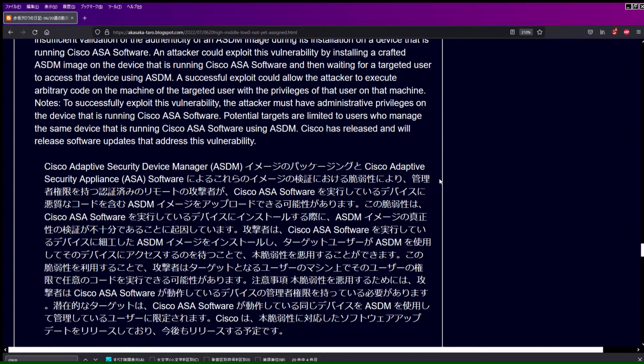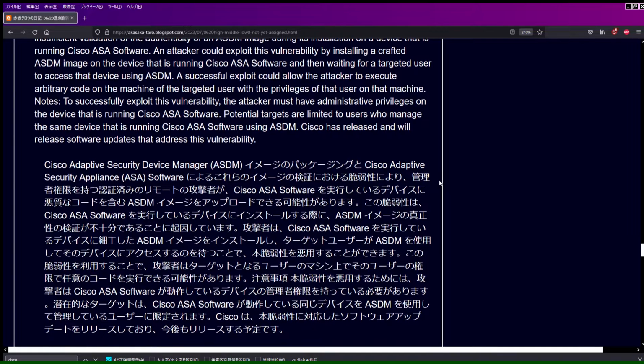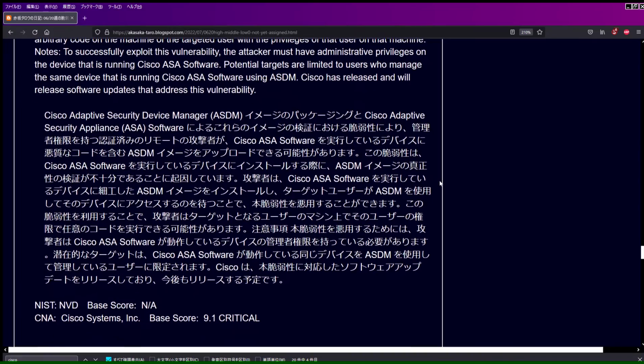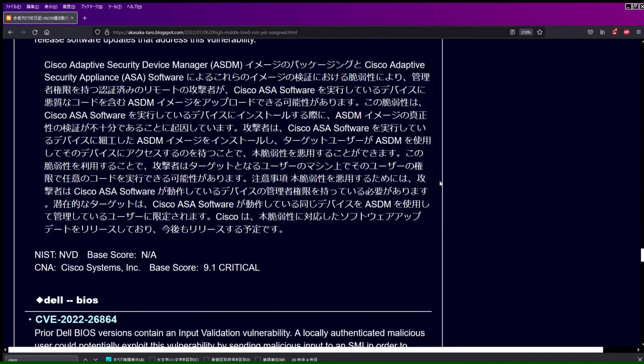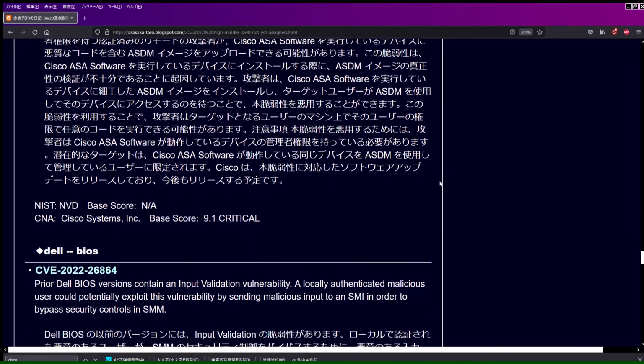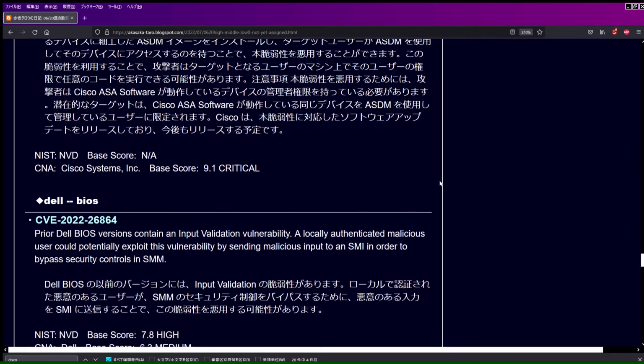Notes: to successfully exploit this vulnerability, the attacker must have administrative privileges on the device that is running Cisco ASA software. Potential targets are limited to users who manage the same device that is running Cisco ASA software using ASDM. Cisco has released and will release software updates that address this vulnerability. NIST NVD base score n/a. CNA Cisco Systems, Inc. base score 9.1 critical.